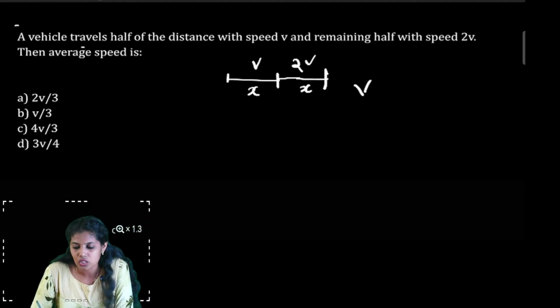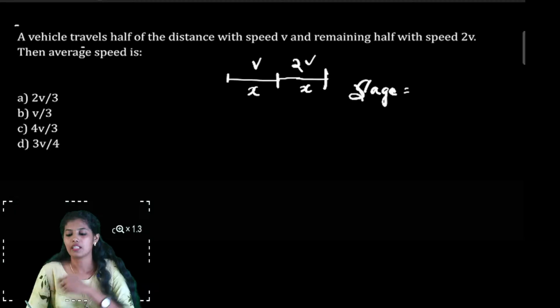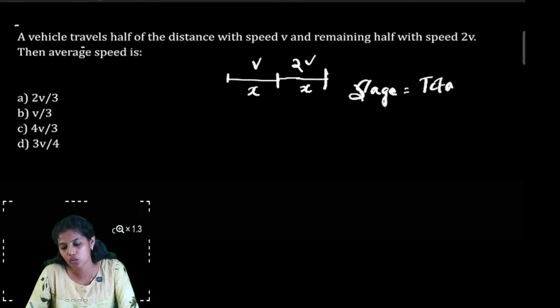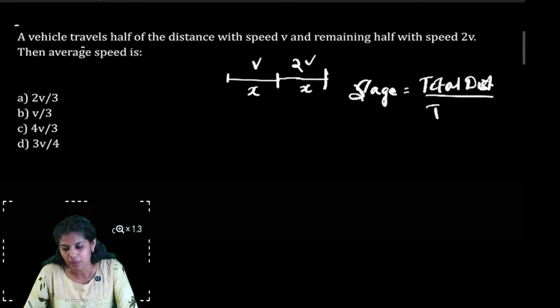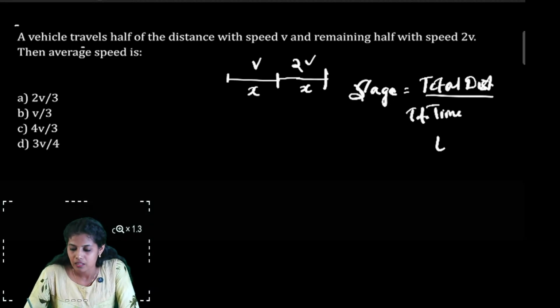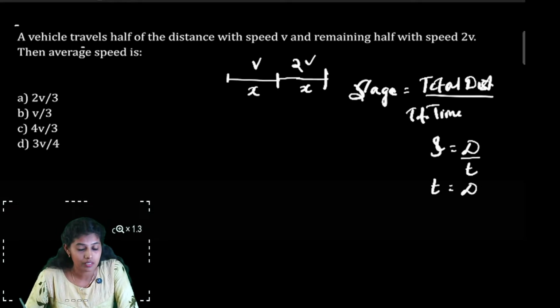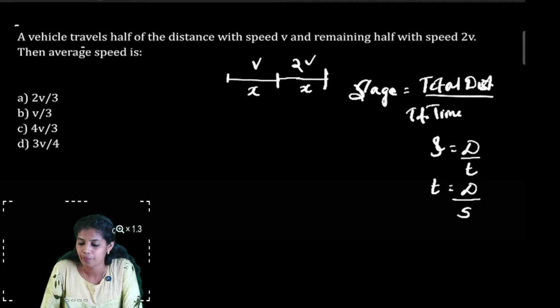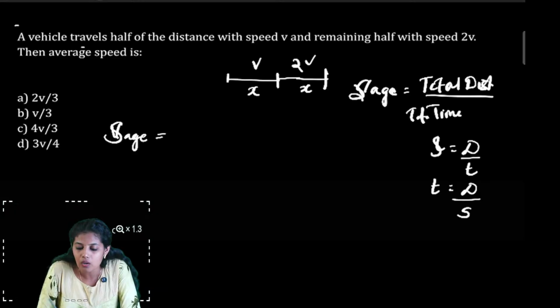So what is the average speed here? The equation of average speed is the total distance by total time. We are not given time here, so what should we do? We know that speed is equal to distance by time. Therefore, time can be written as distance by speed. So the average speed will be, total distance x plus x.